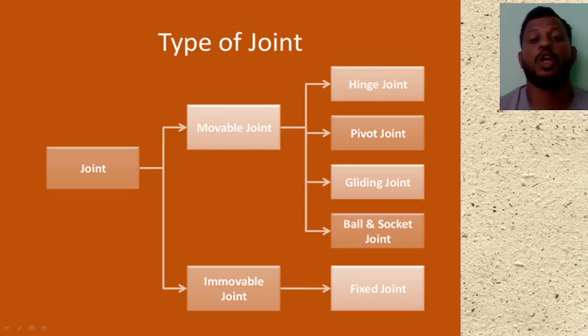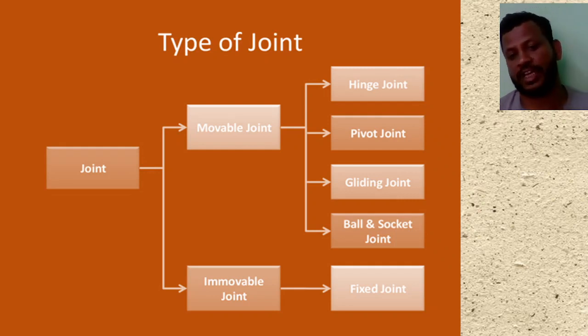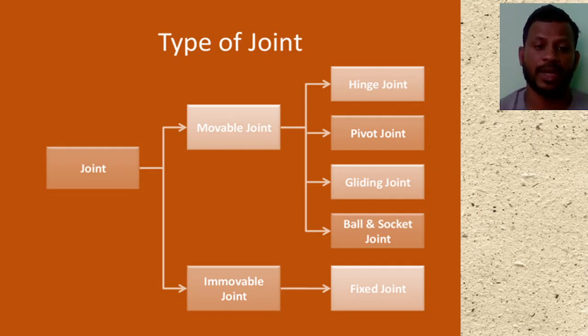Okay, look here, movable joints. Movable joints are further divided into four types. One is the hinge joint, another one is the pivot joint, and the gliding joint, and ball and socket joints. These are the movable joints here. One is the immovable joints, that is also known as the fixed joint.